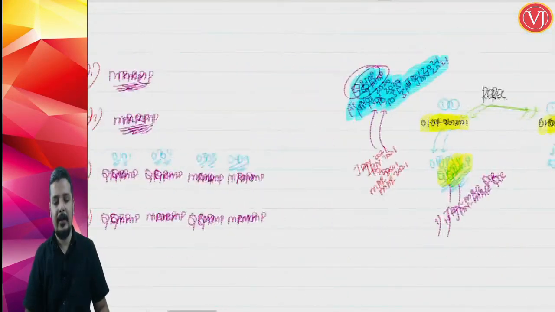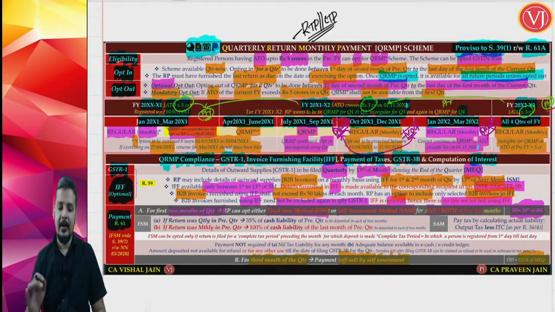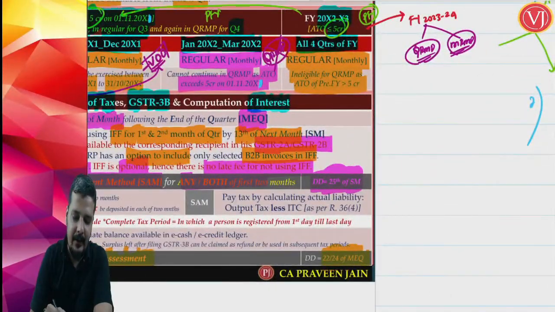Now friends, let us talk about the point that we have left out earlier. Now, if you remember, for the first 2 months, payment can be made on fixed sum method as well as your self-assessment method or combination thereof, and for the last month you have to go only for self-assessment method. Now when you talk about self-assessment method, it is a very normal method. What is self-assessment method? Self-assessment method is a normal method where you pay a tax by calculating actual liability. Normal method, output tax minus input tax credit.